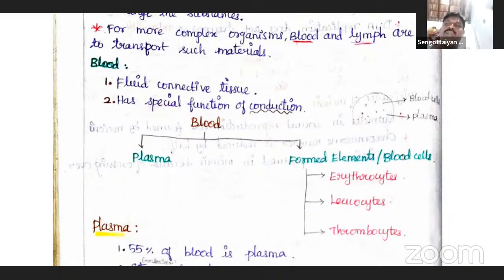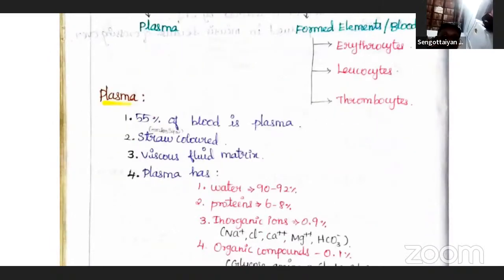We will discuss one by one. The first one is plasma. Plasma is a straw-colored viscous fluid constituting nearly 55% of the blood. 90 to 92% of plasma is water.